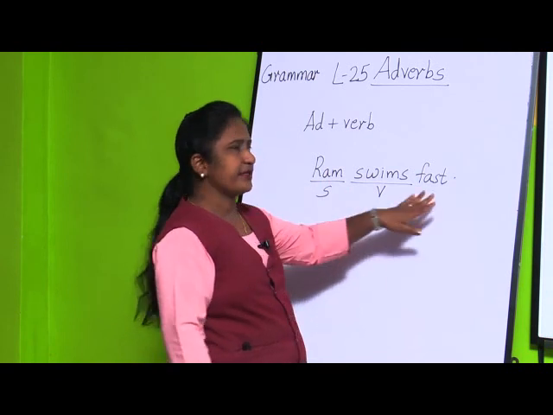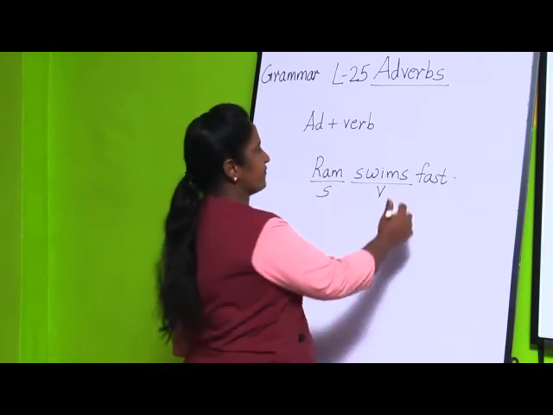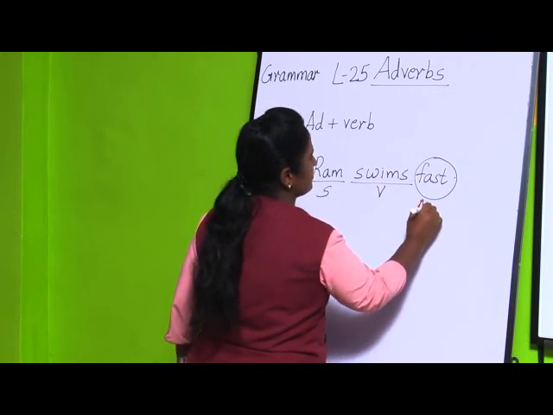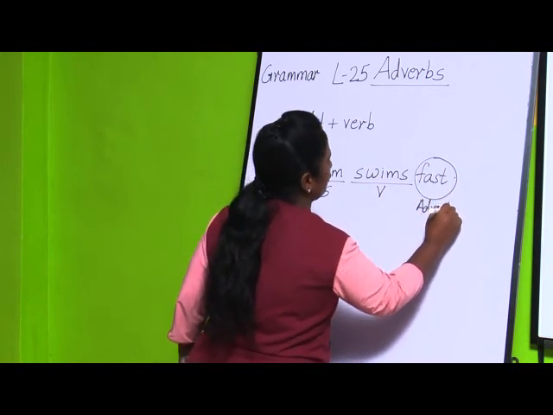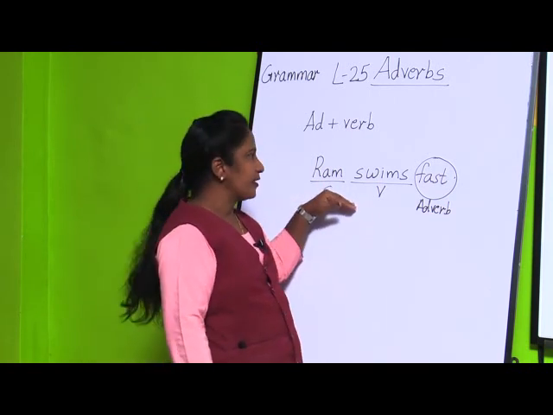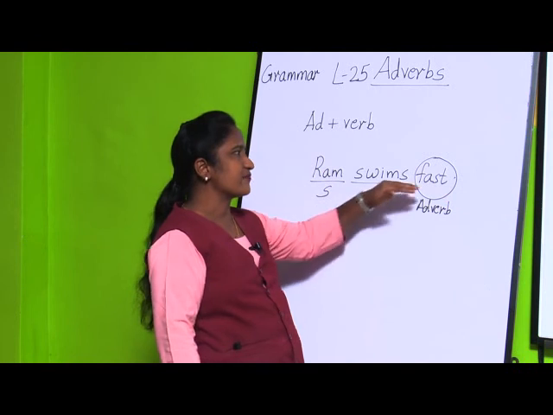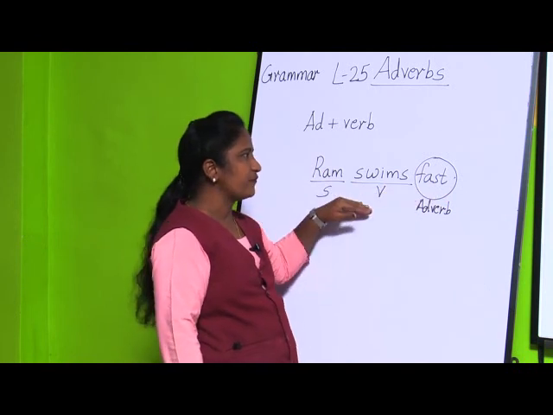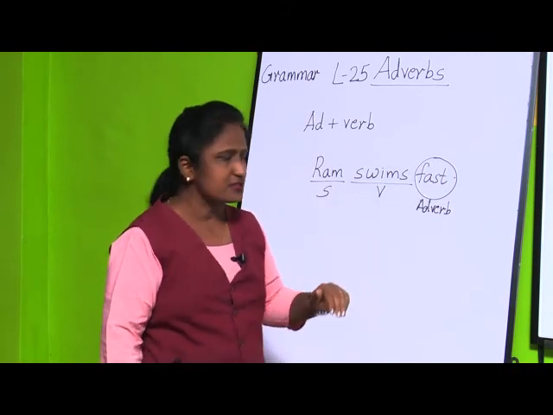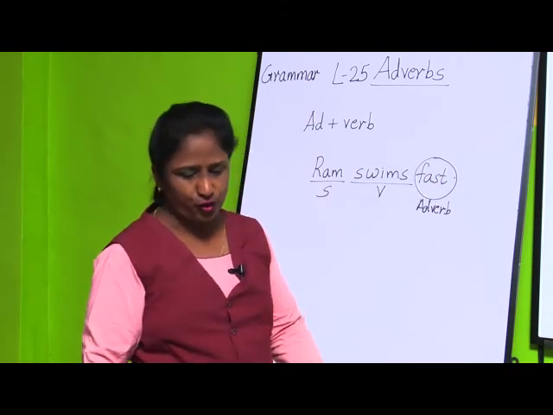He swims very fast. So this fast is an adverb. It is called an adverb because it is telling more information about a verb. In what way does he swim? He swims fast. So the additional information about a verb is called an adverb. This was the definition for adverb.